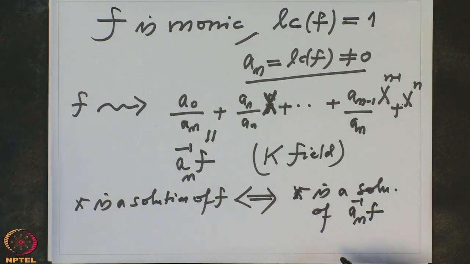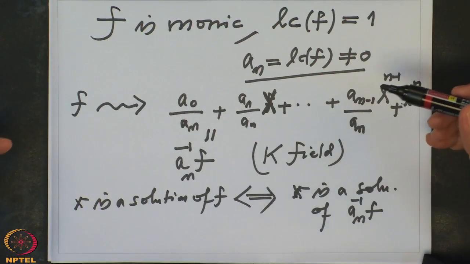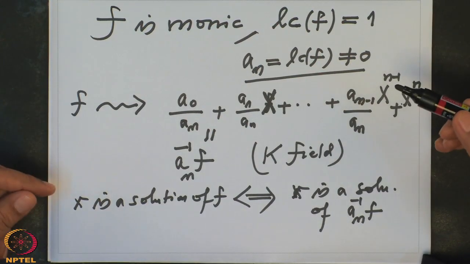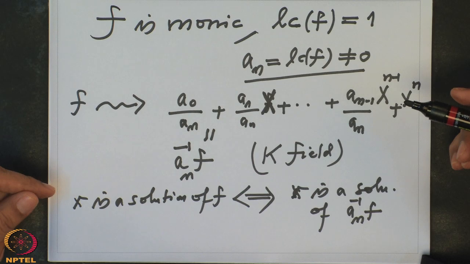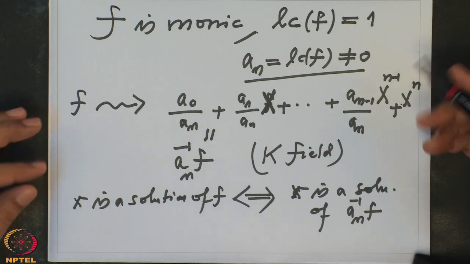So we can always assume this, but remember we can only do it when we are treating f as a polynomial over a field. If we are working over integers, then we cannot do this, because in integers the only invertible elements are plus minus 1.